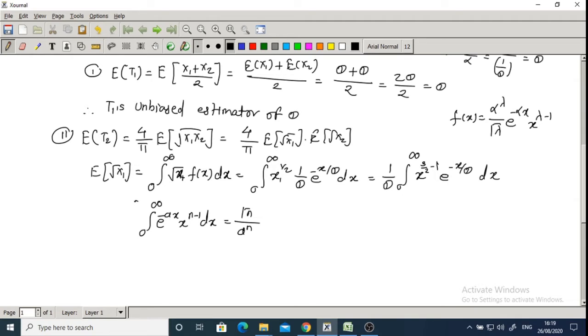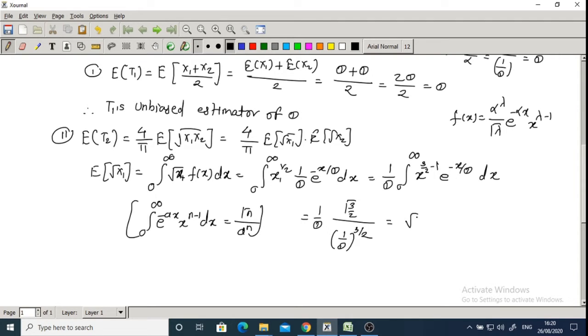So according to this formula, we can write this as 1 upon theta. So here the value of a is 1 upon theta, n is 3 by 2. So gamma 3 by 2 divided by a means what? 1 upon theta raised to power 3 by 2. So which is equal to theta raised to power 3 by 2, correct?